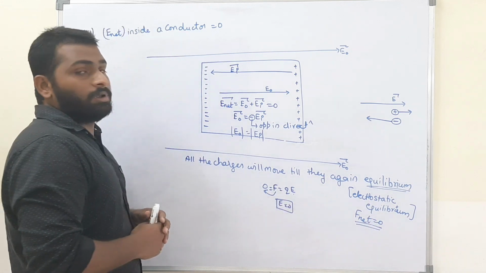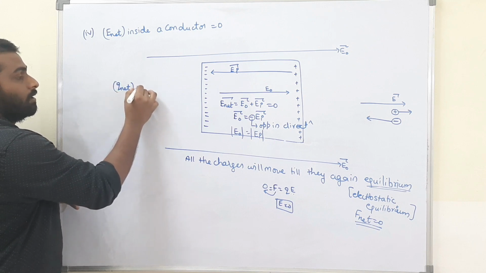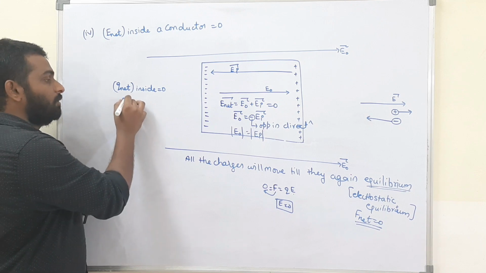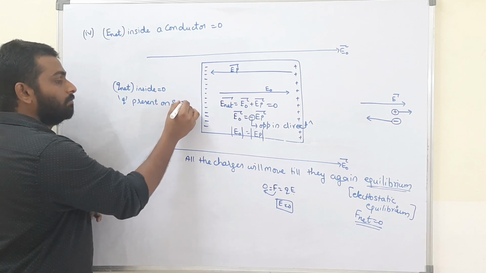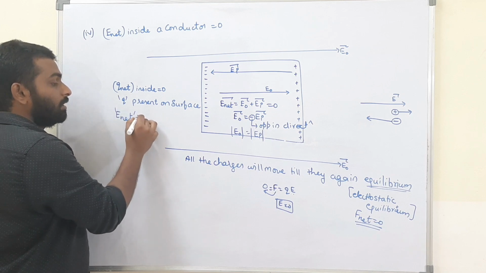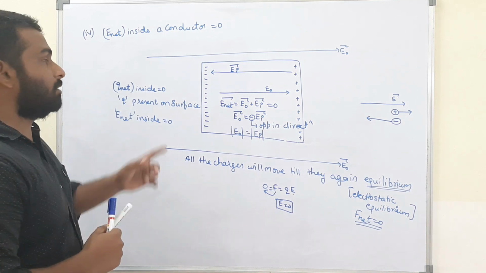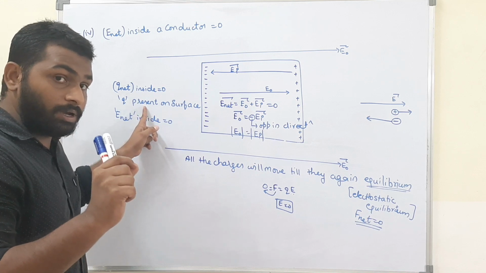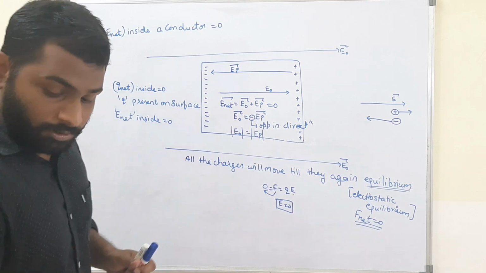I think this point is clear. From here what did we conclude? The net charge inside the conductor is zero. The charge will be present only on the surface, and the net electric field inside the conductor is zero. Till now we have studied these 3 points. The net charge inside the conductor is zero. All the charges are present only on the surface of a conductor, and the net electric field inside a conductor is zero. Now we will see the next point, a very important point.